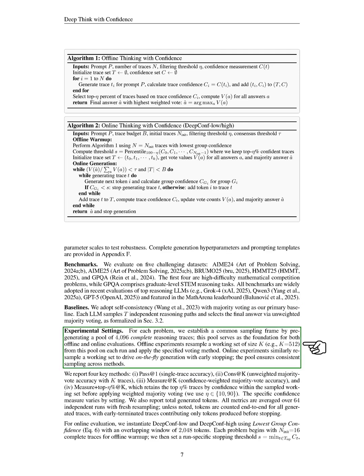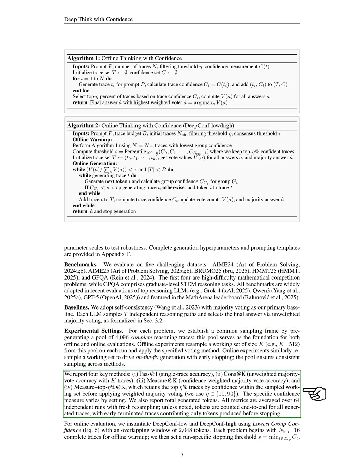In our experimental settings, we create a common sampling frame by pre-generating a pool of 73 complete reasoning traces. This pool is used for both offline and online evaluations. In offline experiments, we resample a working set from this pool and apply the specified voting method. For online experiments, we also resample a working set to generate traces on the fly with early stopping.